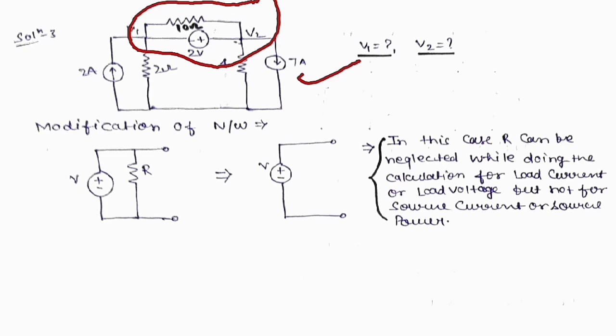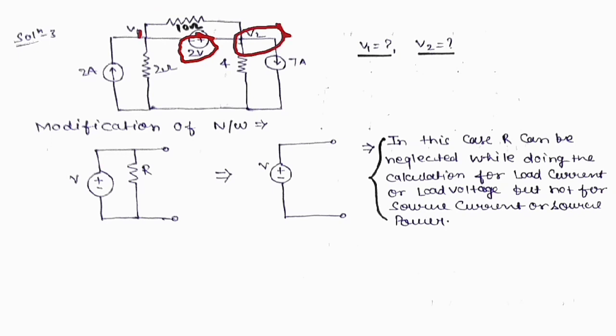This question is related to the supernode, because a voltage source is connected between two nodes, so I chose this question to give you this small but very important concept.